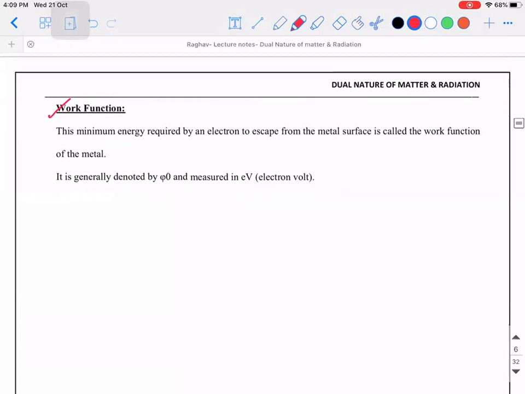So how do we define work function? I see work function is written as W naught, or some books write it as phi naught. Okay. So in this chapter, if you see either of the symbols, that is with reference to the concept of work function. So what is work function? The minimum energy required by an electron to escape from the metal surface by overcoming what? By overcoming the electrostatic attraction that is existing between the electron and the nucleus. So it is generally denoted by phi naught, and the units for it is electron volt. Okay.